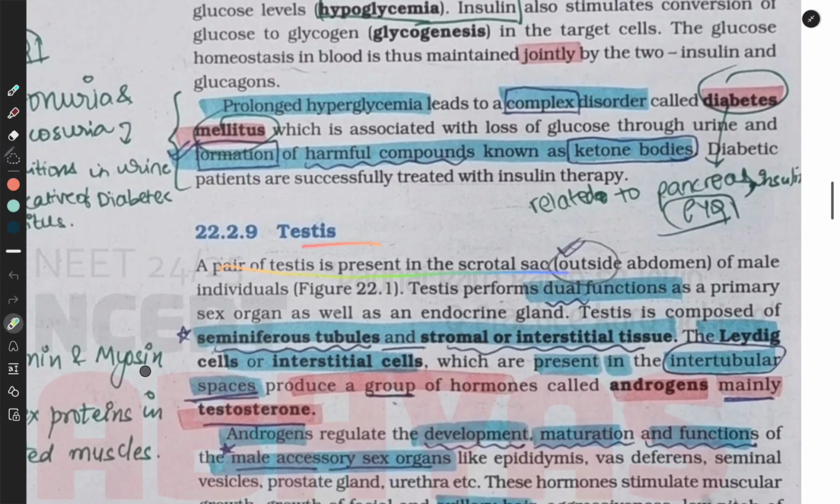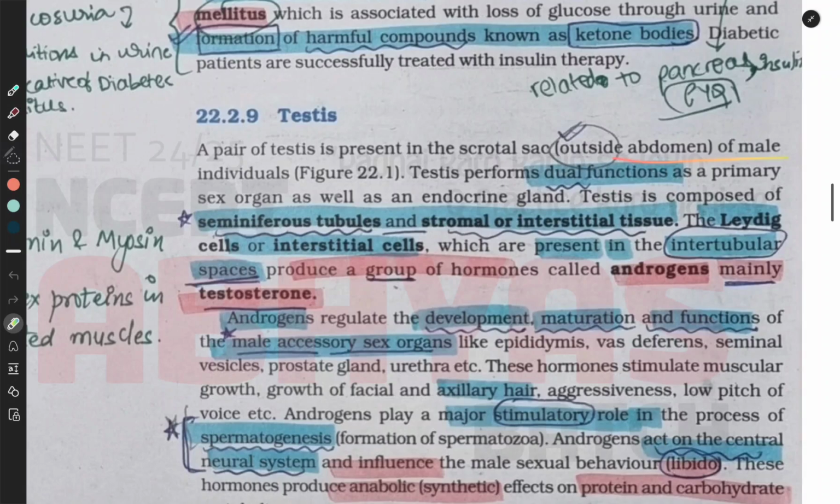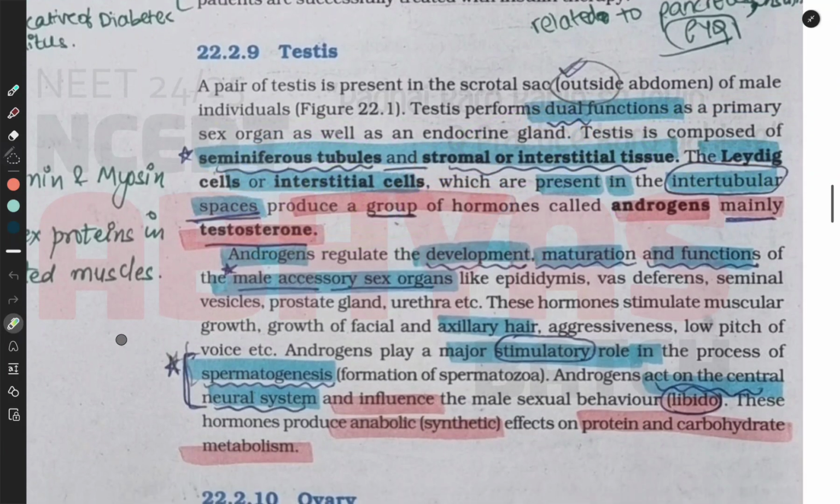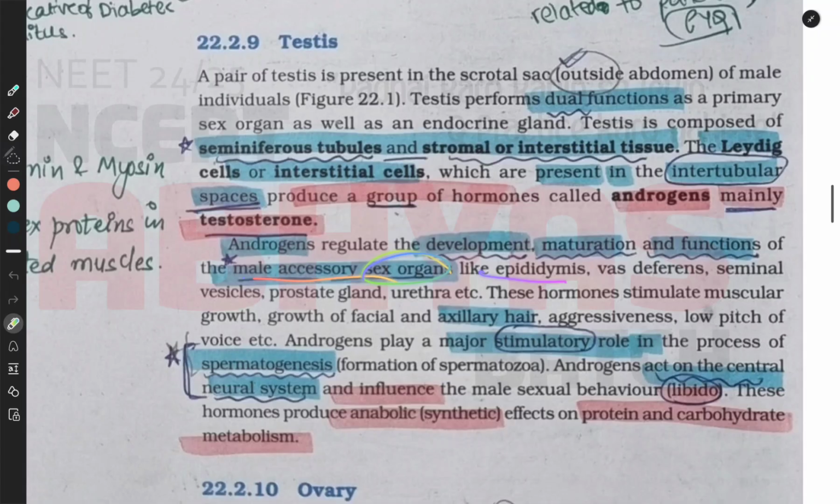Testes. A pair of testes is present in the scrotal sacs outside the abdomen of the male individuals. Testes perform dual functions as a primary sex organ and as an endocrine gland. Testes are composed of seminiferous tubules, stromal, and interstitial tissue. The Leydig cells, which are present in the intertubular spaces, produce a group of hormones called androgens, mainly testosterone. Androgens regulate the development, maturation, and functions of the male accessory sex organs like epididymis, vas deferens, seminal vesicles, prostate gland, urethra, etc.